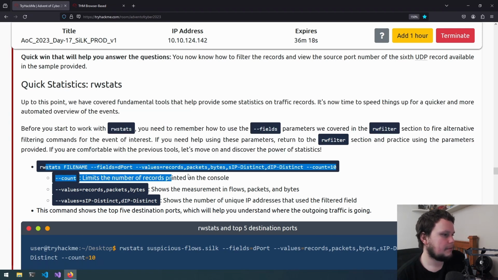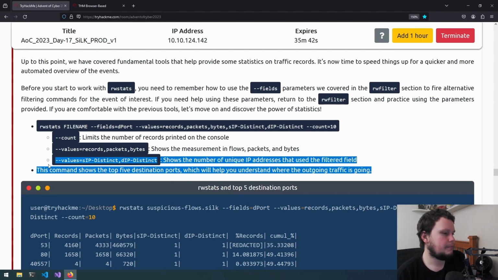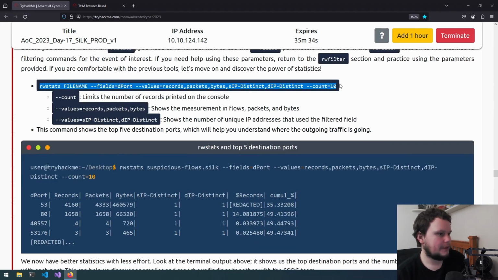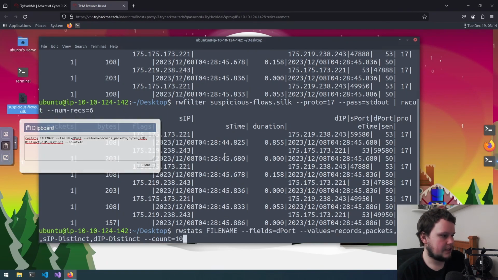So I've got this example command. With rwstats, you're setting the fields, so destination port, doing statistics on the destination port, and the values: records, packets, bytes, etc. And count equals 10, so it's only going to print 10 records to the console, using these fields as the measurement. And for this, it's going to show the number of unique IP addresses that use the filtered field. So if we now copy and paste this command in, also making sure to change the file name.